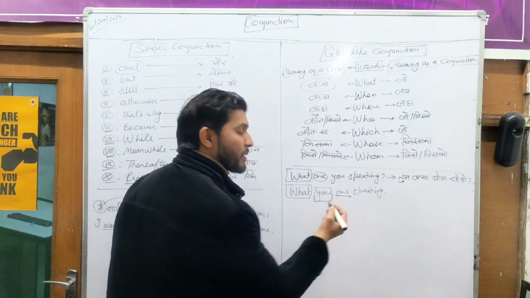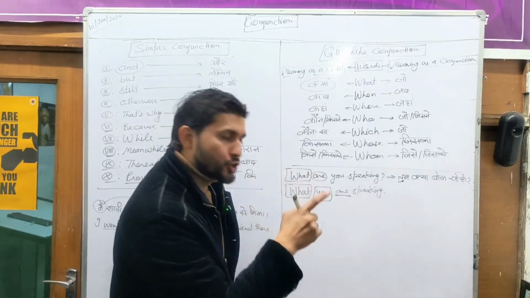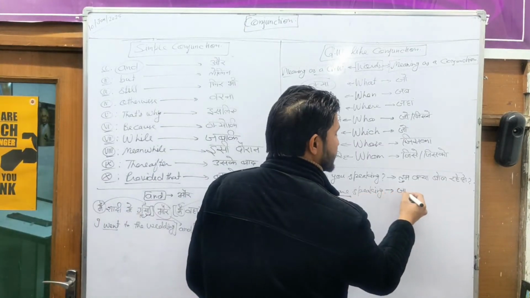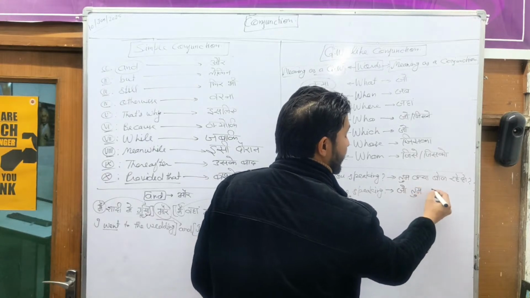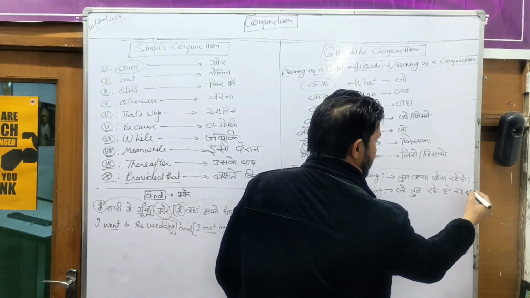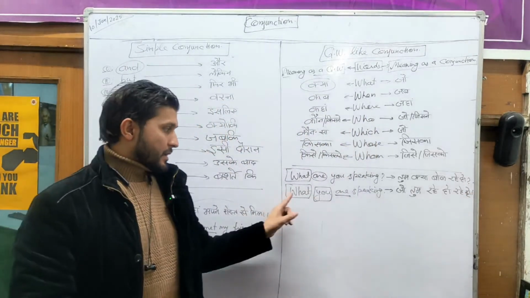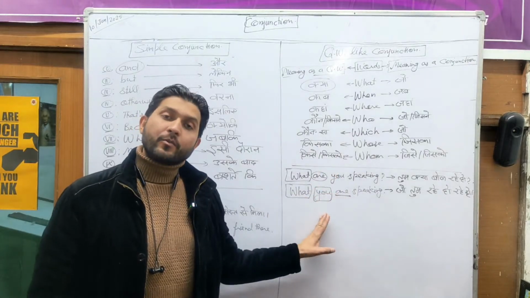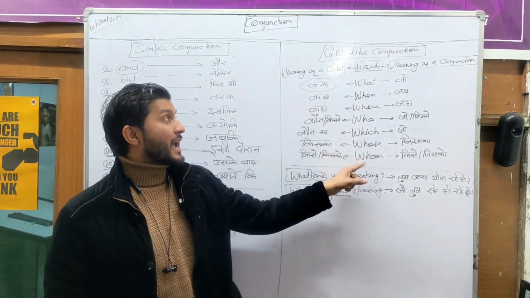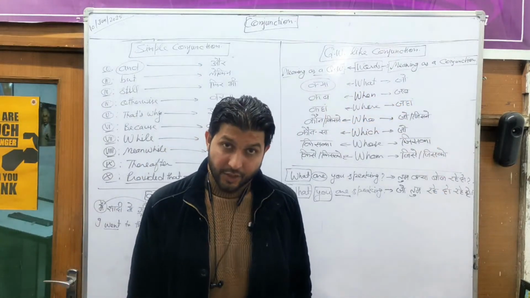Because helping verb is there already inside the sentence, we'll say what means jo. Here we'll say jo tum bol rahe ho. So everyone, like this I can say, just because of helping verb, we can decide whether these words have the meaning as a question word or the meaning as a conjunction.